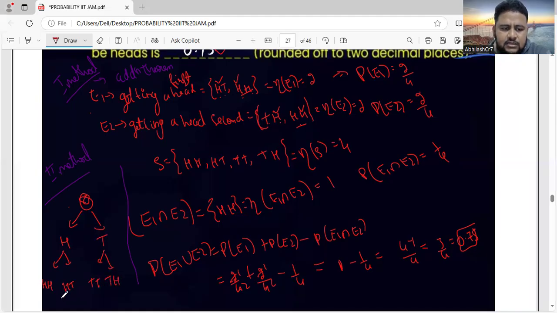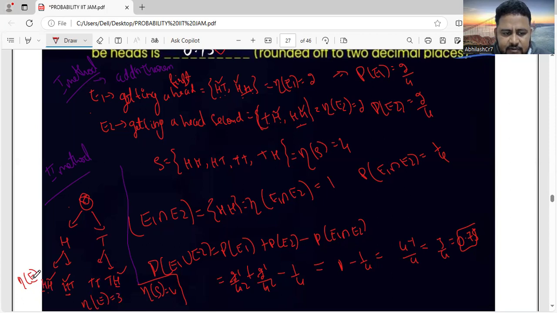So what is the total number of the sample space here? 1, 2, 3, 4. So here n of s is 4. For the event that we are talking about, getting the first as head is this one and this one, and getting the second as head is this one. If you combine, how many are there? 1, 2, 3. So n of e is 3.